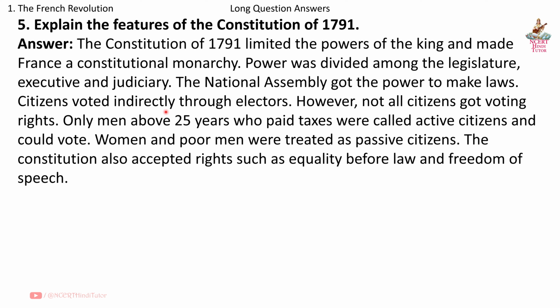Citizens voted indirectly through electors. However, not all citizens got voting rights. Only men above 25 years who paid taxes were called active citizens and could vote. Women and poor men were treated as passive citizens. The Constitution also accepted rights such as equality before law and freedom of speech.